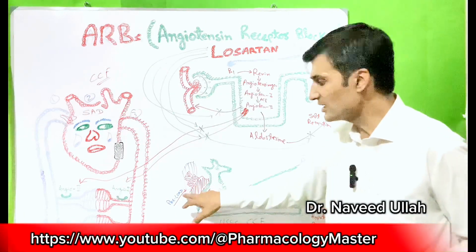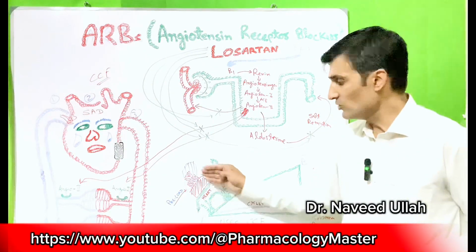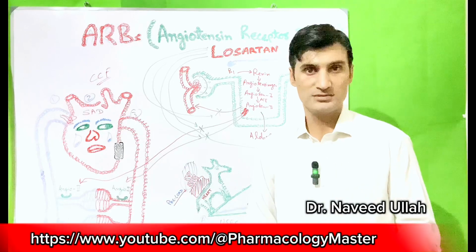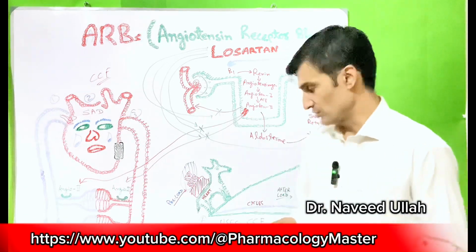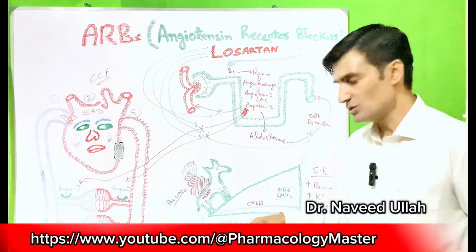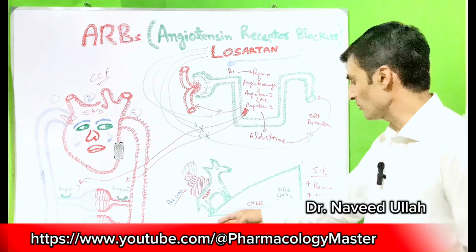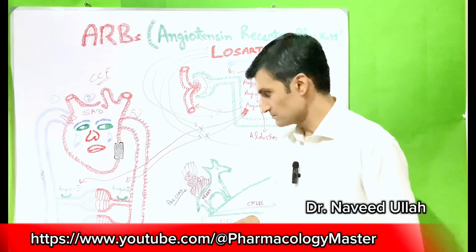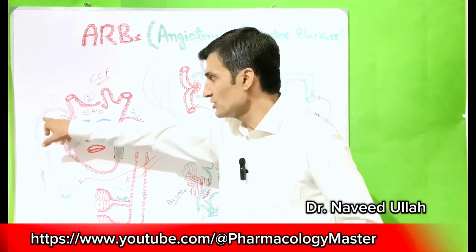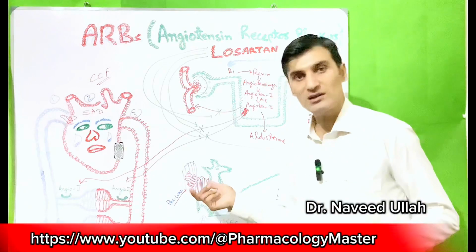When Losartan decreases the preload, the load on the heart, that donkey, is reduced. When we reduce the load on the donkey, will the donkey feel good or bad? The donkey will feel good, because the load on it is reduced. So the donkey can easily go from point A to point B. That is preload, the blood going towards the heart. When we reduce that, it will help the donkey.